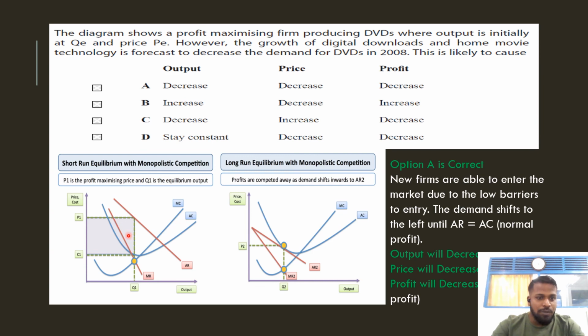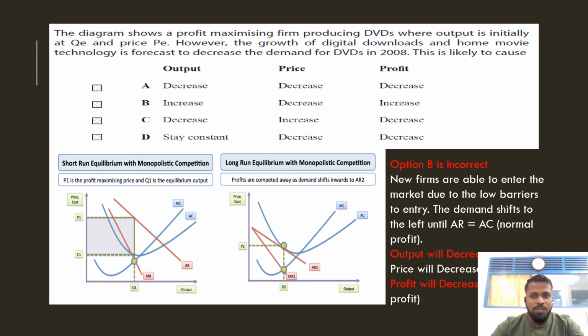Then price is decreased. You can see it from P1 to P2. The AR curve shifted down means of course price will reduce. That leads to a decrease in profit. Yes, previously they had a supernormal profit, but now they have a normal profit. So that's why option A is correct. New firms are able to enter the market due to low barriers to entry and exit. The demand curve will shift to the left until AR equals AC, that means until they are making a normal profit. Due to that, output will decrease, price will decrease, and profit will decrease. So that's why option A is correct.